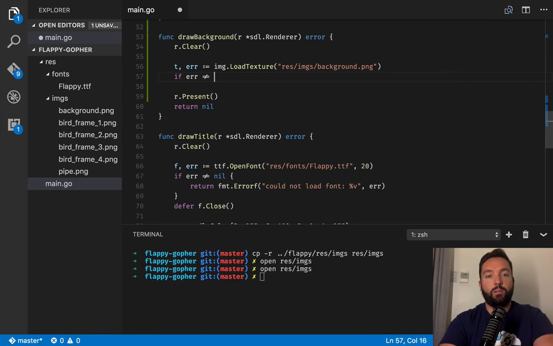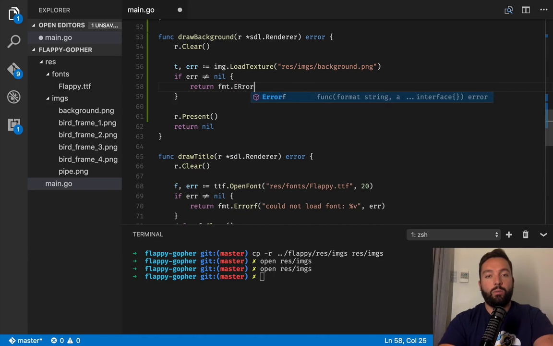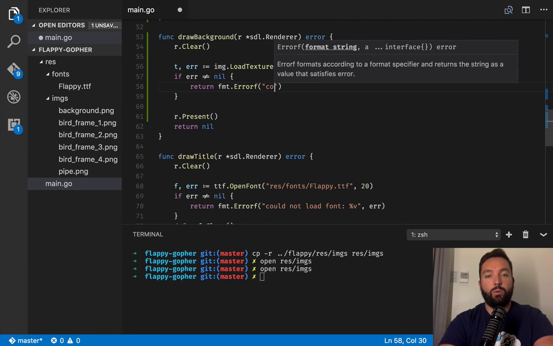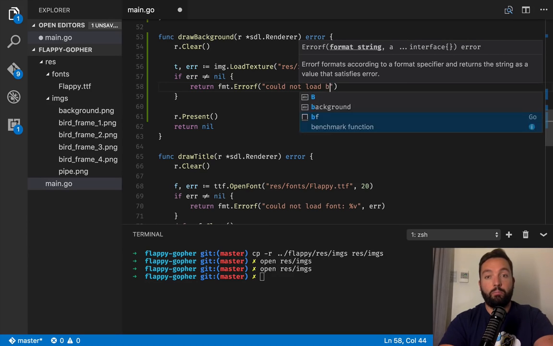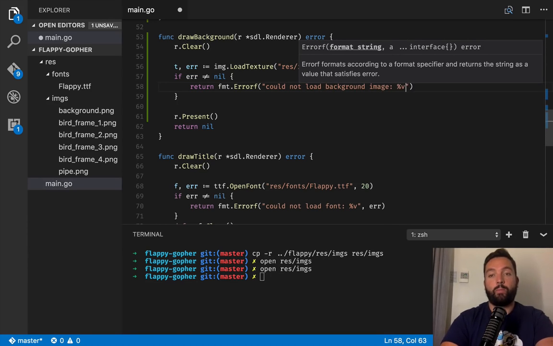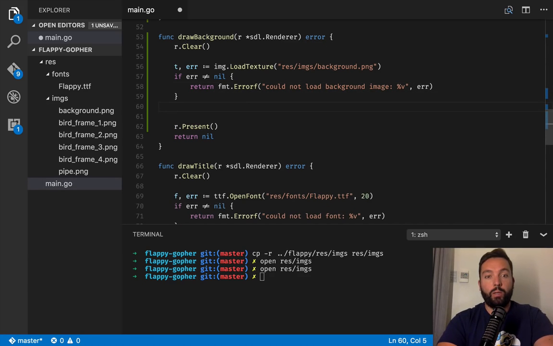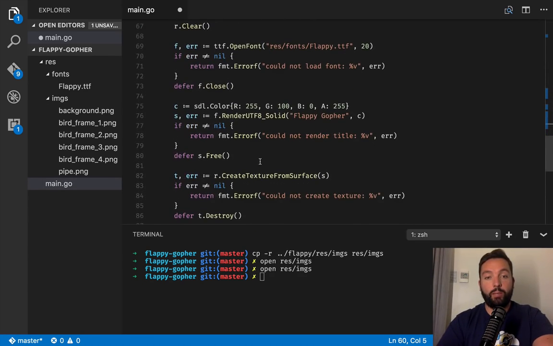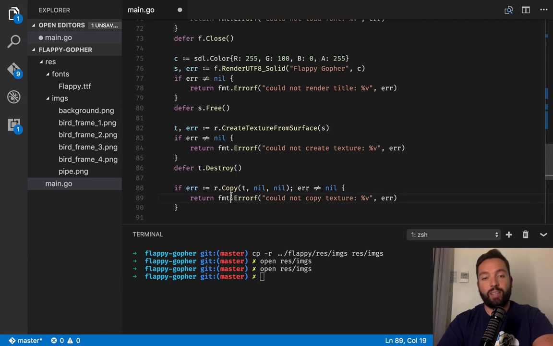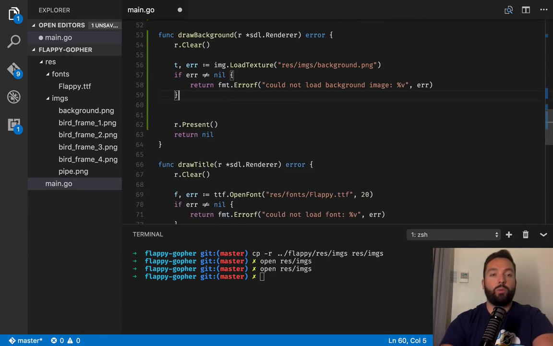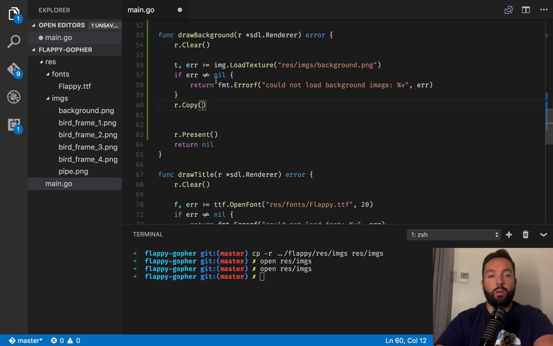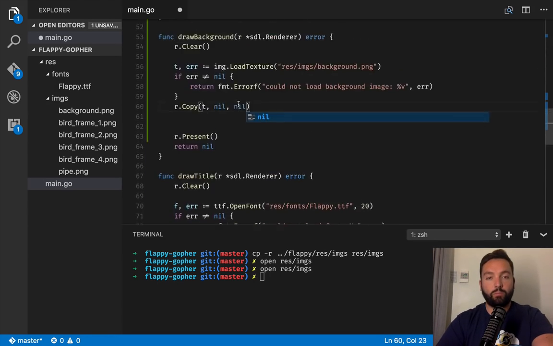If that is not nil, we say could not load background image. Otherwise, as before, we'll copy that texture into the renderer. So r.Copy and the texture, and we're gonna use nil again.